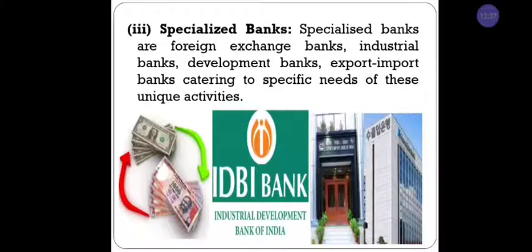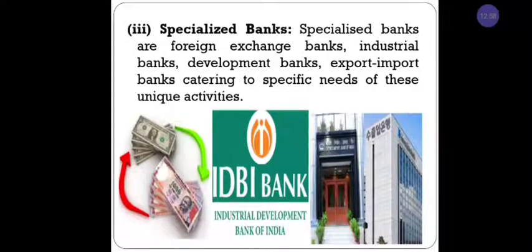And next we have the industrial bank. The loans and advances are provided by the industrial bank. For example, we have IDBI Bank, Industrial Development Bank of India. And next we have development banks and export import banks.